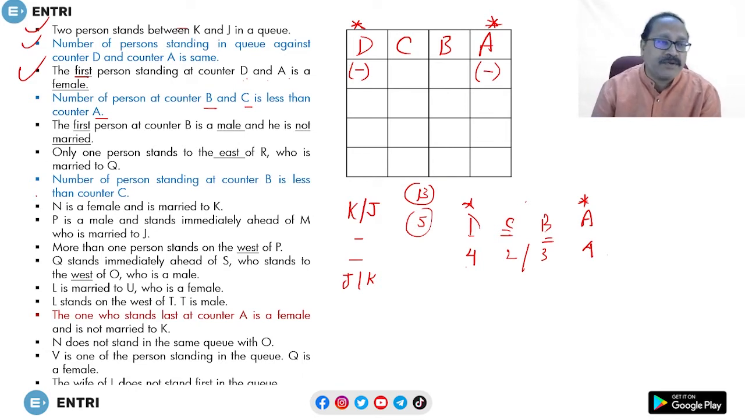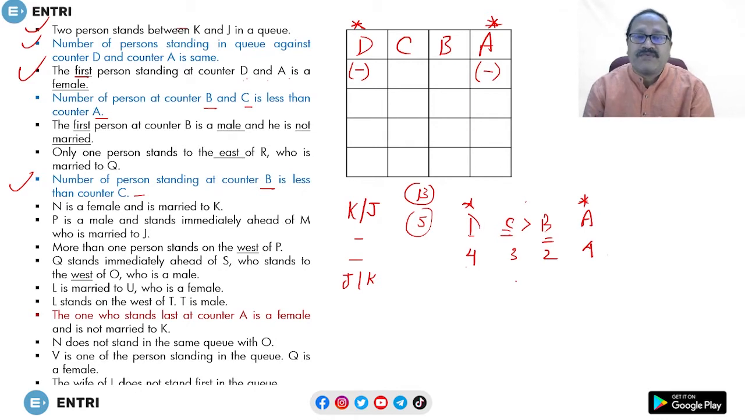They have given us one more piece of information here, look. I purposefully put the color so that you can notice this one: one more piece of information is there about the number, and it fixes C and B too. That is, the number of persons standing at counter B is less than that of C. So B is less than C. That means 2 will go to B and 3 will come to C. That is 3 and 2.